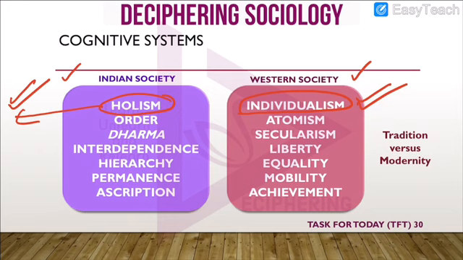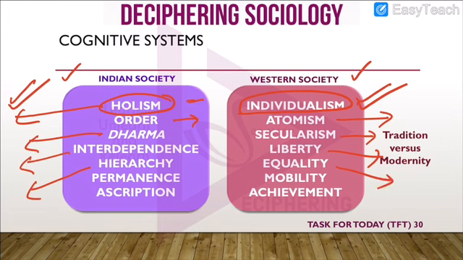Now there were other features also which were related to the main feature. For Indian society it was order, for the West it was atomism. For Indian society it was dharma, for the West it was secularism. For Indian society it was interdependence, for the West it was liberty. For Indian society it was hierarchy, for the West it was equality. For Indian society permanence, for the West it was mobility. Here ascription and here achievement.